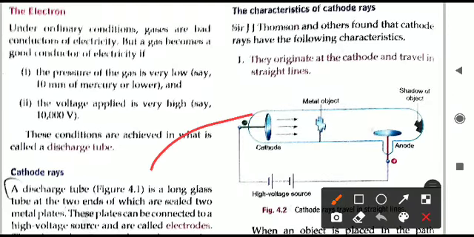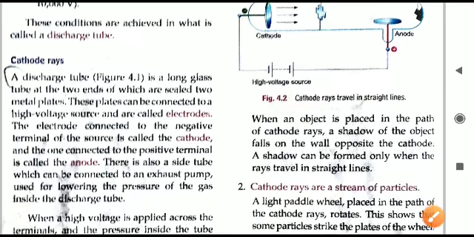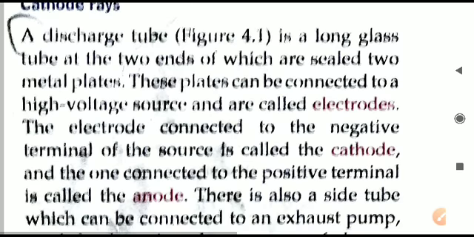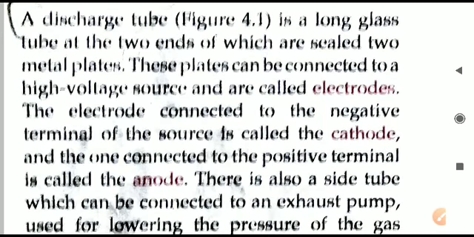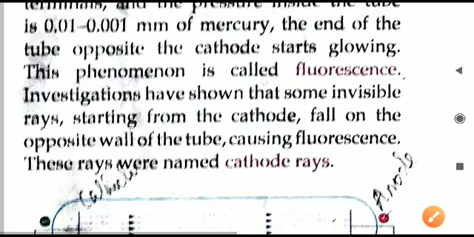Here you can see the diagram also. This is what is called a discharge tube, and in this only cathode rays will be observed. This particular setup is a discharge tube, also called a cathode ray tube. The definition is given: it is a long glass tube at the two ends of which are sealed two metal plates. Let us see in the diagram.